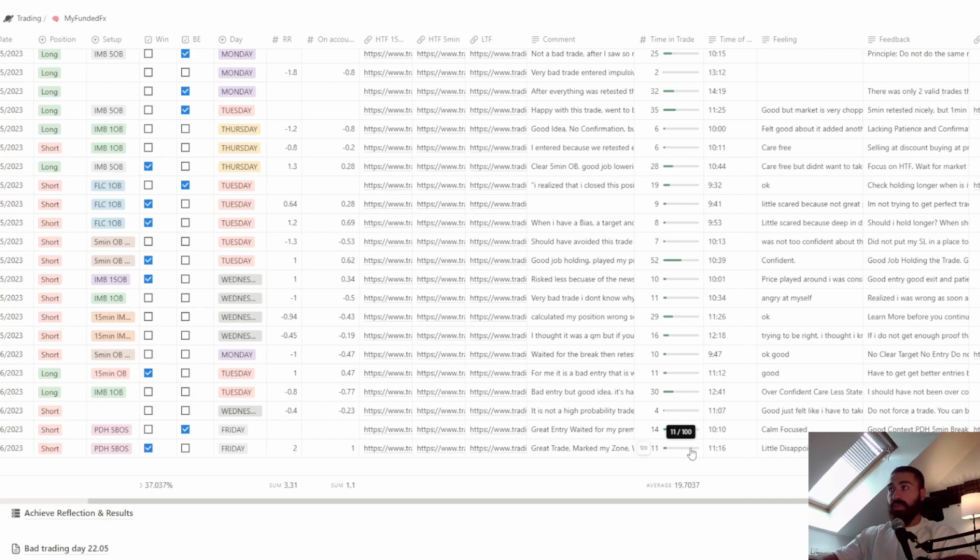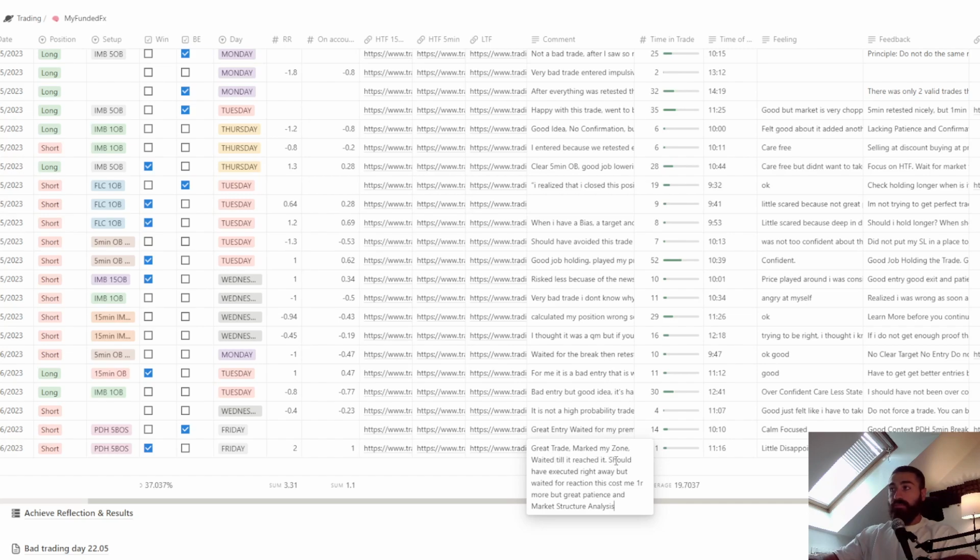This is the second one. And time in a trade, so I can have an average. How long do I stay in each trade? Usually it's around 20 or a little bit more. Okay, here I write the comment of what I felt of the trade. Basically, I'm gonna give you this example.